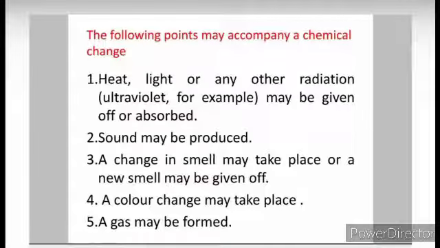The following points may accompany a chemical change. These will show the properties of chemical change. Heat, light or any other radiation, ultraviolet for example, may be given off or absorbed. In a chemical change, what happens? The first point says that heat, light and other radiations can be given off as well as absorbed. Many times sound is produced. So the second point is sound may be produced. The next is a change in smell may take place or a new smell may be given off.